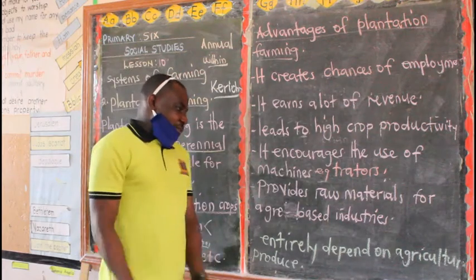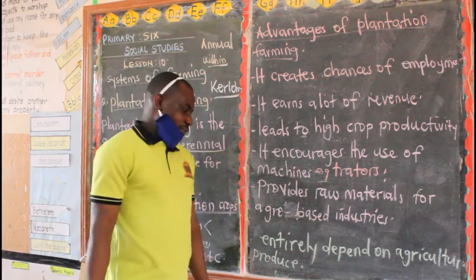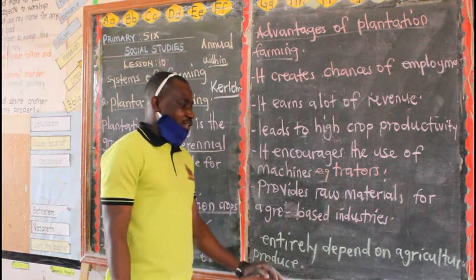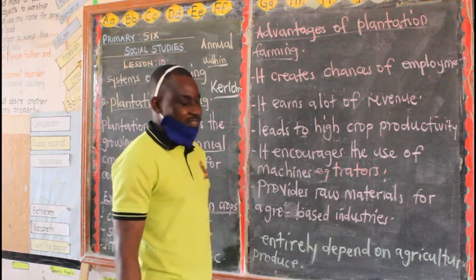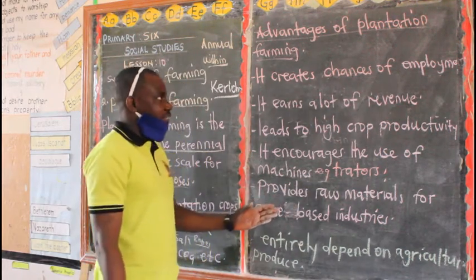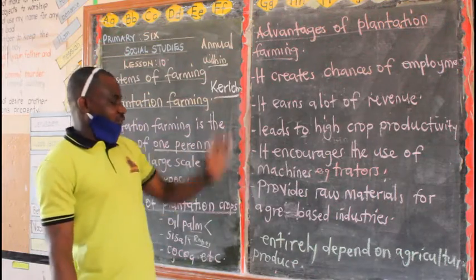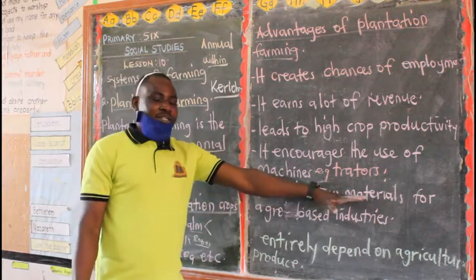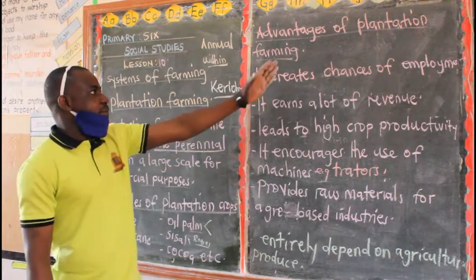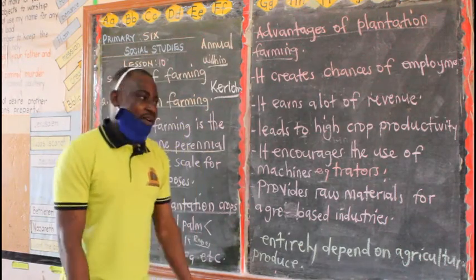Like I gave you an example of the textile industries. So when you carry out plantation farming, you are going to provide raw materials to the agro-based industries. So these are some of the advantages of plantation farming.